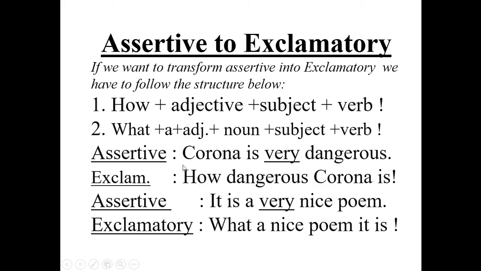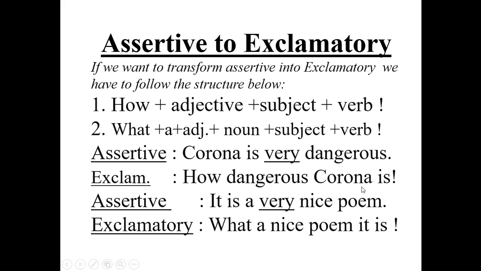That's why we have started with how. Then adjective. Where is the adjective in the sentence? Dangerous. How dangerous? Then subject. Subject is corona. Corona is the most discussed one in our country and all over the world. How dangerous corona. Then verb. Verb is. How dangerous corona is. Note of exclamation. So this is exclamatory.